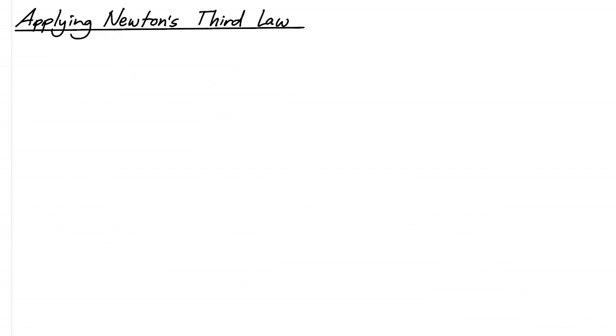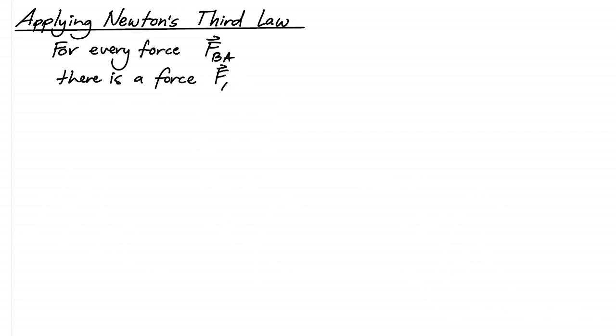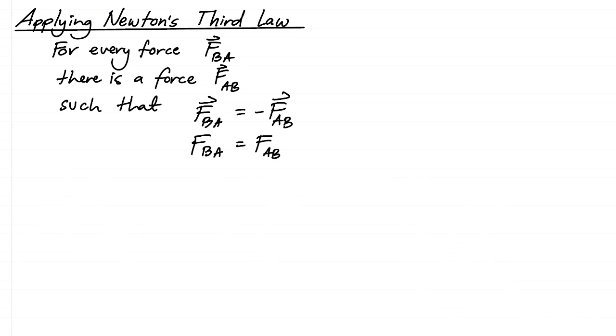So how do we apply Newton's third law? For every force FBA, na makita natin sa mga free body diagrams, there is a force FAB that is applied in return, such that FBA is equal to negative of the vector FAB, and their magnitudes FBA is equal to FAB. So, ang trick lang dito is to identify ano kaya yung action and reaction forces between two bodies. And then we know that these action and reaction forces are actually equal in magnitude but opposite in direction.